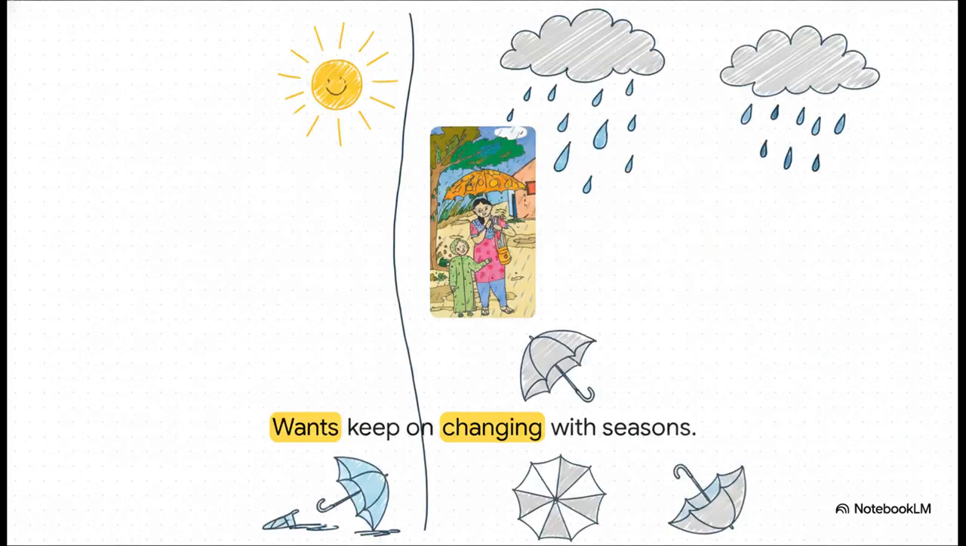Characteristic number 2, wants differ with the seasons. Our external environments totally dictate our desires. When the sun is shining outside, an umbrella has virtually zero utility to you.